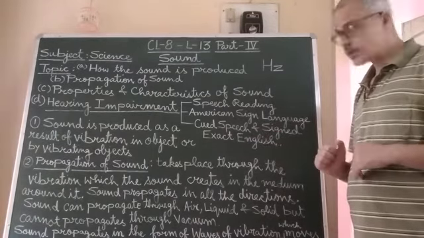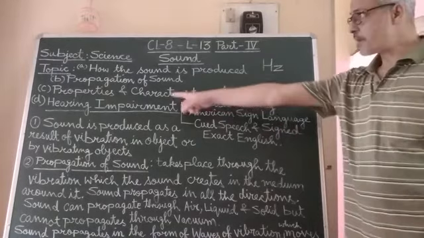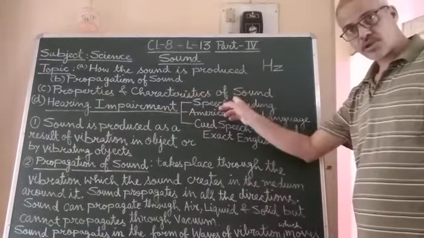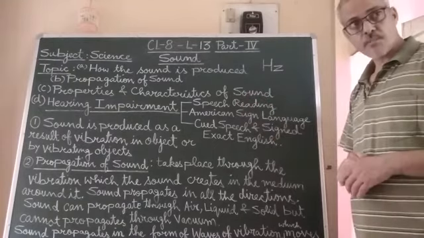Now the next topic which I am going to explain is about the properties and characteristics of sound. So let us discuss the properties of sound.